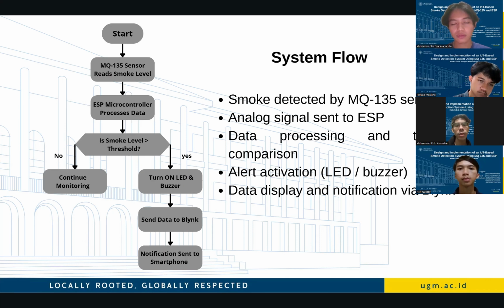The loop then continues. The sensor keeps reading, the ESP keeps processing, and the system remains vigilant. This flowchart demonstrates the logic we program into the ESP. It's a simple but effective decision-making algorithm that ensures reliable smoke detection and notification.